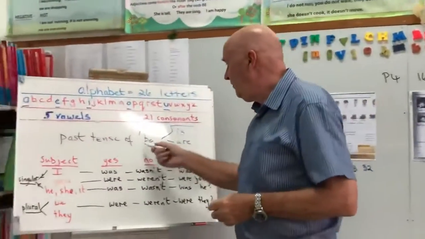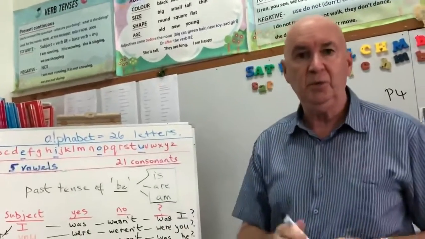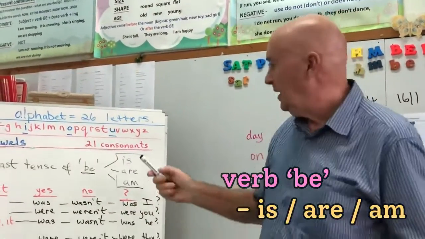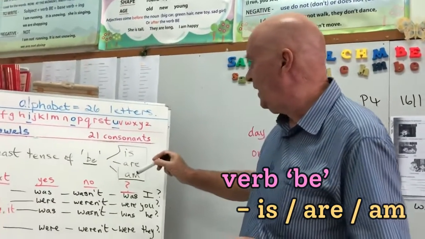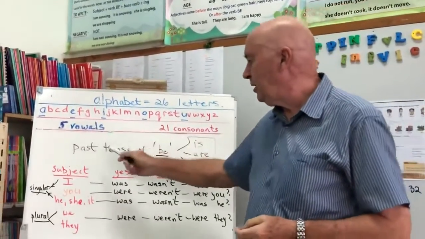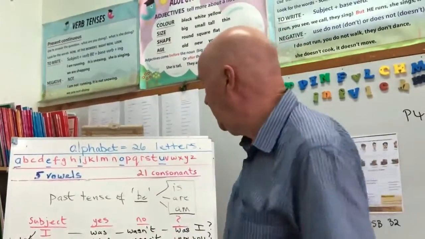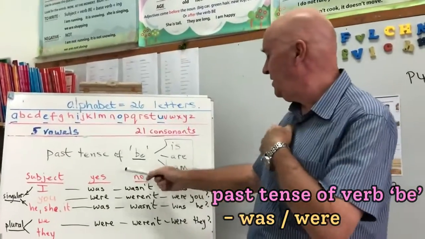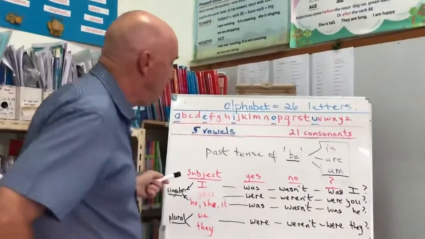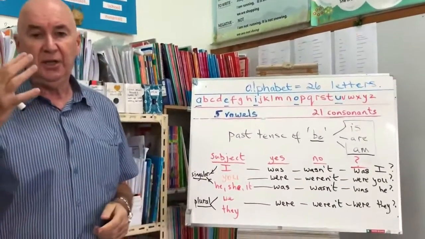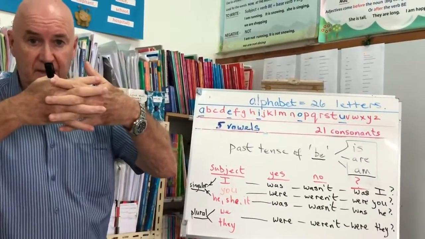Now, the verb be is the number one verb in English. We use it all the time. And we don't say be, we say is, are, and am. But if we're talking about something in the past, something that's finished already, then we change this to was or were. So let's look. Okay, so, of course, in English, the verb and the subject have to go together.